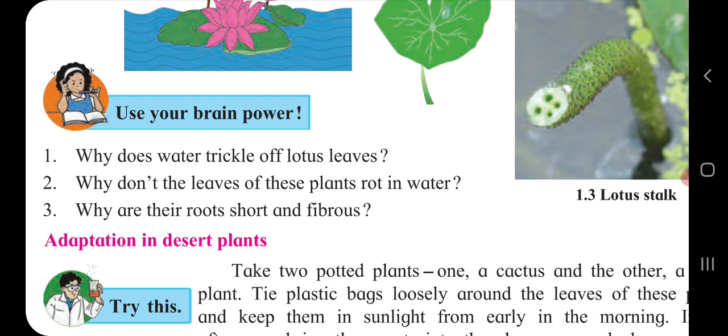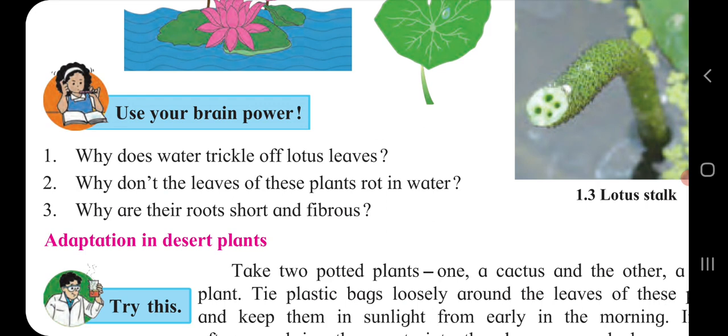First reason we completed: water trickles off lotus leaves, which is one of the adaptations of aquatic plants to survive in water without getting wet, rotting or sinking to the bottom. Second point, because it is covered with a waxy coating, they do not get wet. Third point, their roots are not anchored in the soil because easily they are getting water from the surface only.